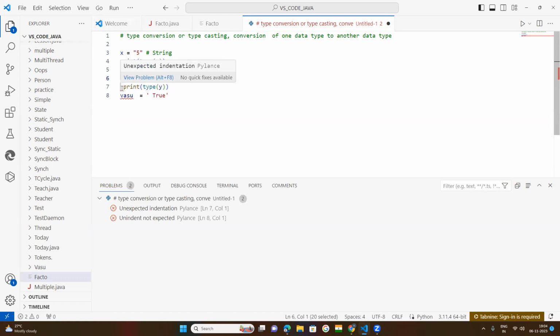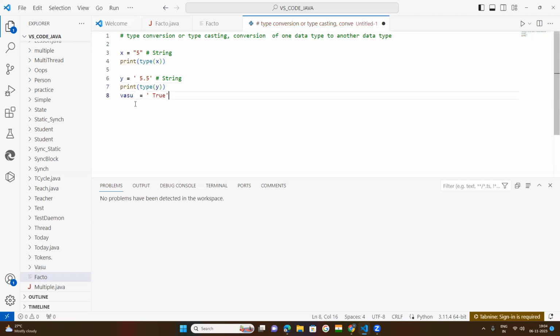Here one white space is there, so no indentation. Okay. Now come down. True is a Boolean value, but you have kept it in single quotation marks, so it will be considered as a string. If you want to know which type of data it is, you paste it and pass the variable name.